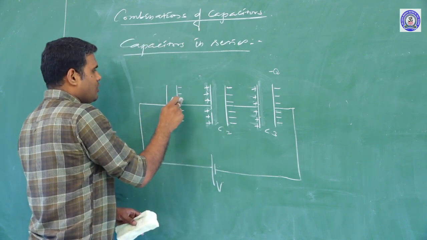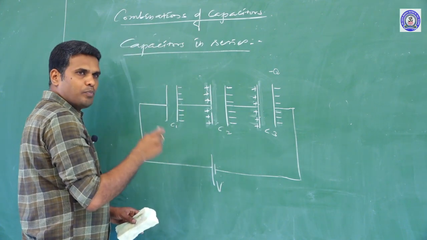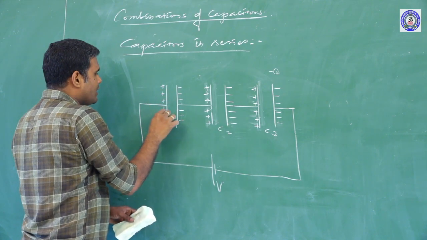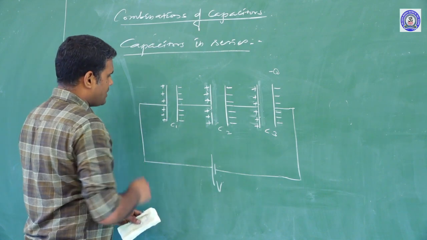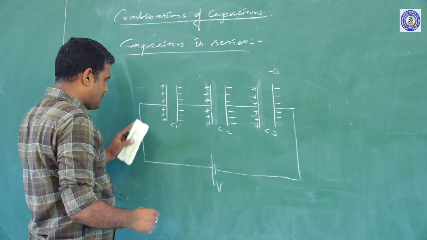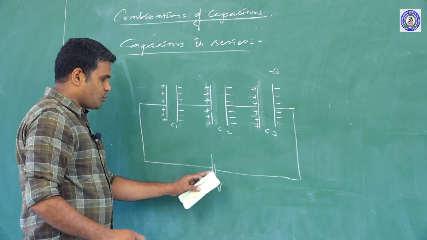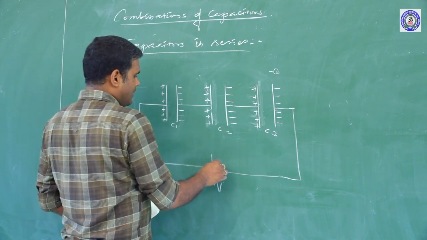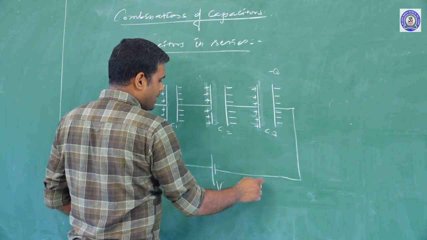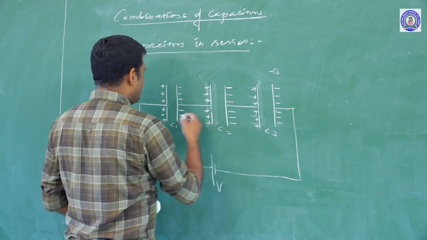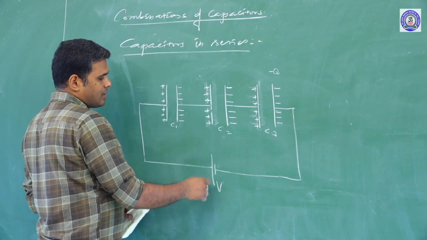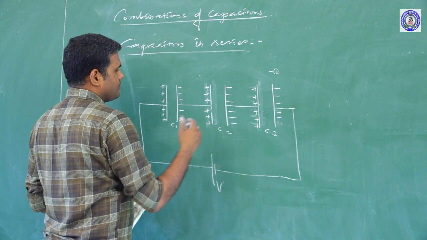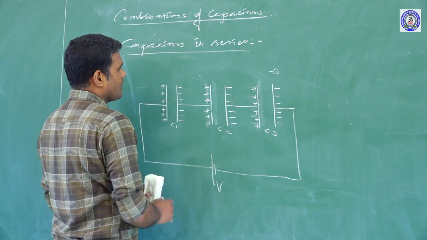Now, these negative charges once again induce positive and negative charges. Positive charges are left over the left plate of the capacitor C1, and negative charges are driven to the positive terminal of the battery, so that the number of negative charges given by the negative terminal of the battery is once again collected back by the positive terminal of the battery. So the flow of charges took place like this.